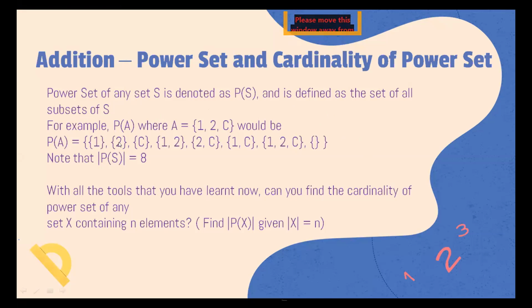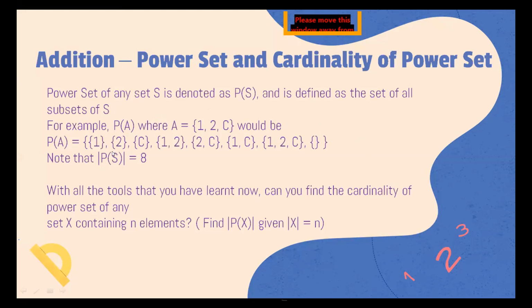So here, any of these sets, {1}, {2}, {C}, {1, 2}, {2, C}, and {1, C}, all of these are contained in the set A. So you can say that these are all the subsets of A. Even the null set is a subset of every set. The null set is a subset of every set. And this is also useful sometimes.